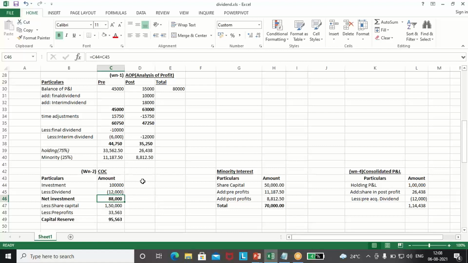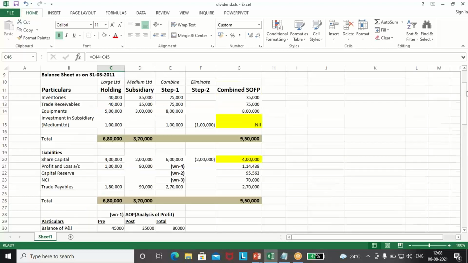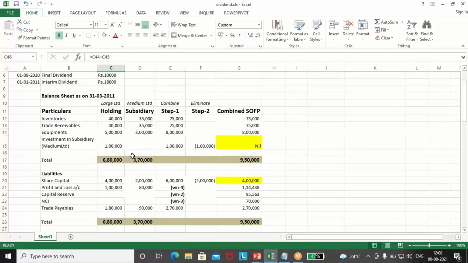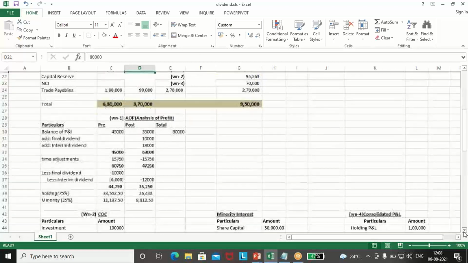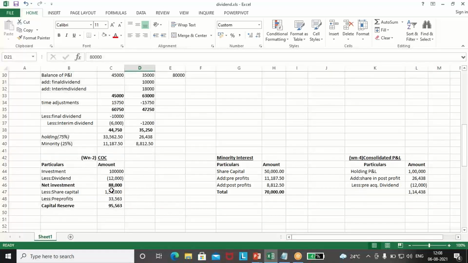Now we'll go through equity way. 2 lakh is a share capital and 80,000 is the profit. 2 lakh is the share capital. So 2 lakh into 75% will be there, equals to 2 lakh into 0.75. 1,50,000 will be reduced from here and 50,000 minority interest will come in the minority interest calculation.